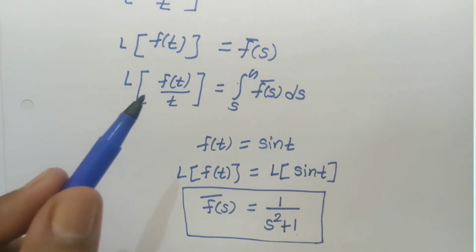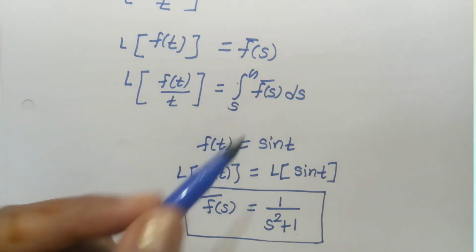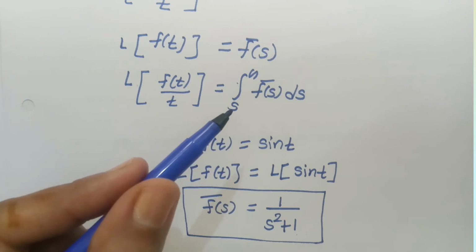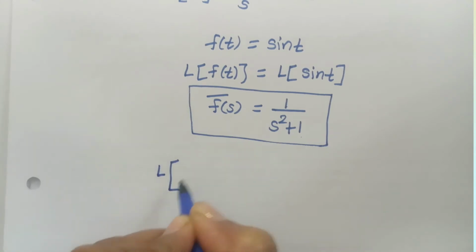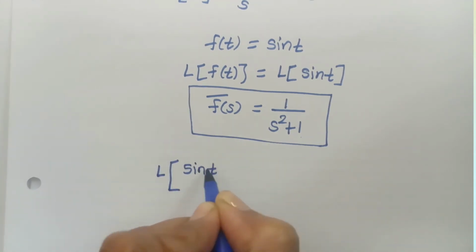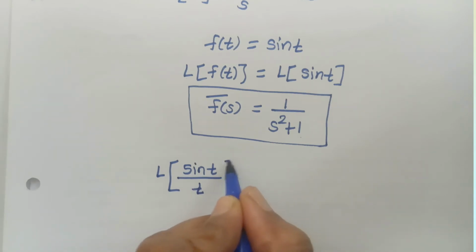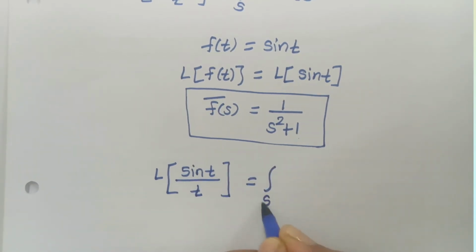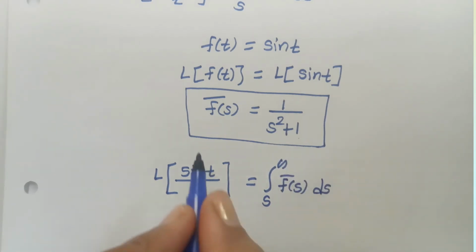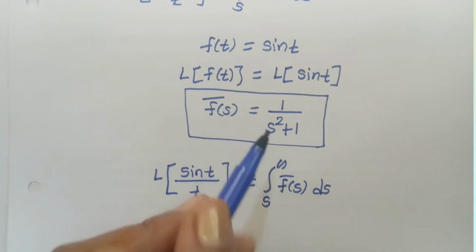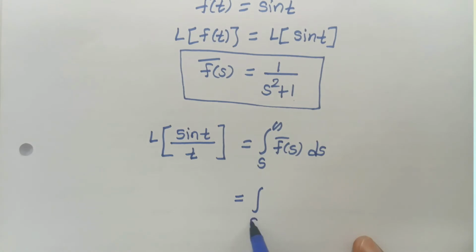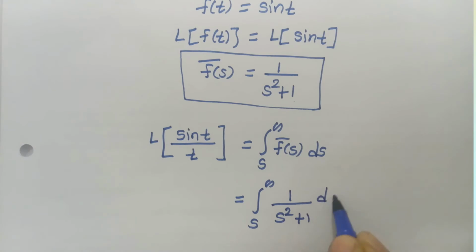Now we want f of t by t. For that we have to integrate our function with respect to s from s to infinity. So the Laplace transformation of sin t by t, that is function f of t divided by t, is equal to the integral from s to infinity of f of s bar ds. Now put the value of f of s bar from this equation, it is 1 upon s square plus 1. So the integral from s to infinity of 1 upon s square plus 1 ds.